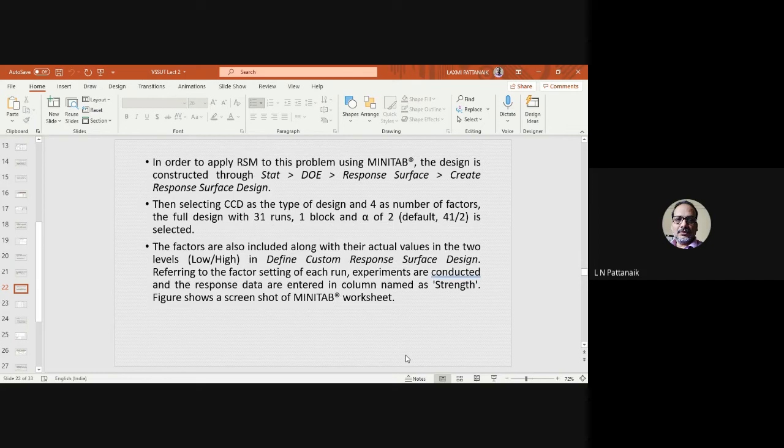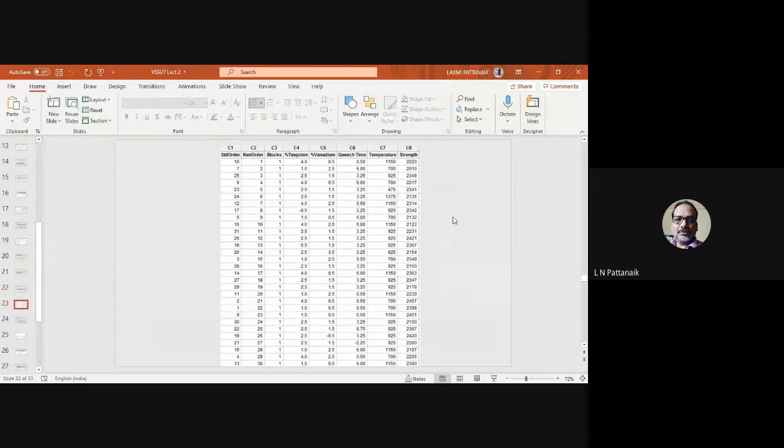The factors in this case, as you know, there are 4 factors the researcher is considering at 2 levels, and there is bond strength as the response. So the factors are included. You have to add all the factors. There will be windows which will ask you to add all the factors and their possible levels and values. Then after entering all that, you can have a column at the end, which is the strength. And again, you have to experiment to get the strength.